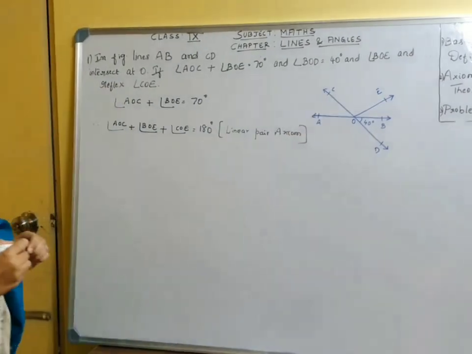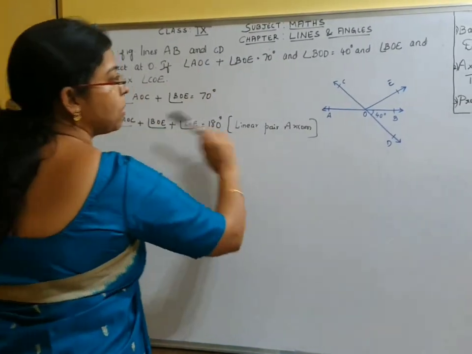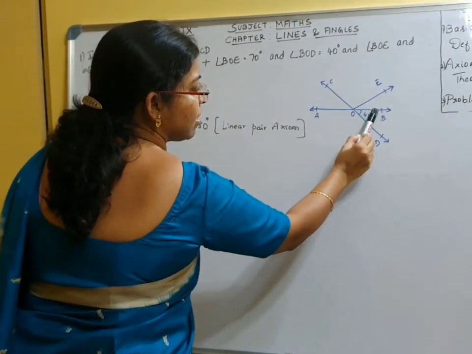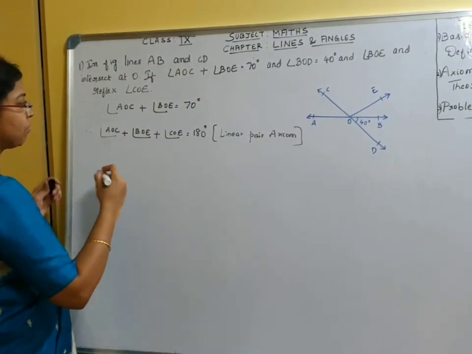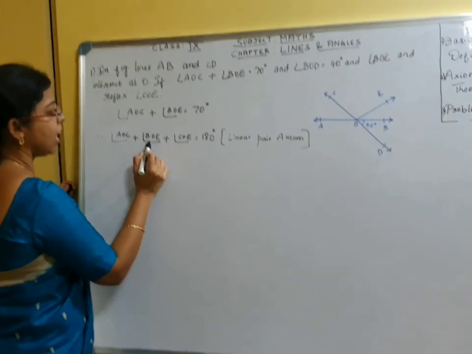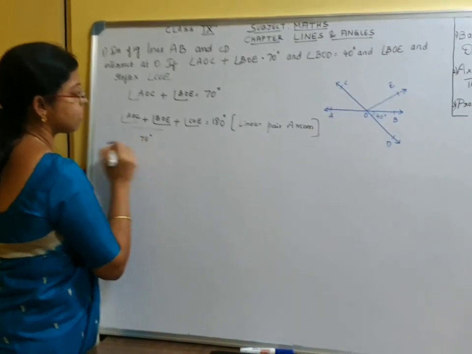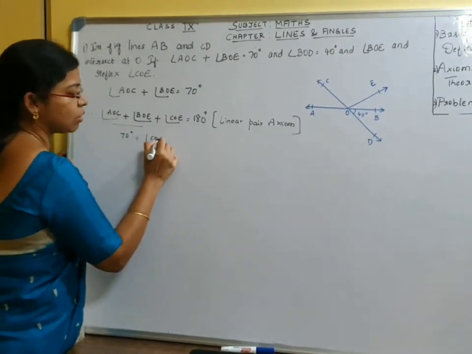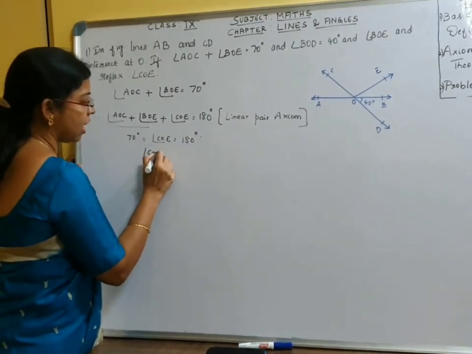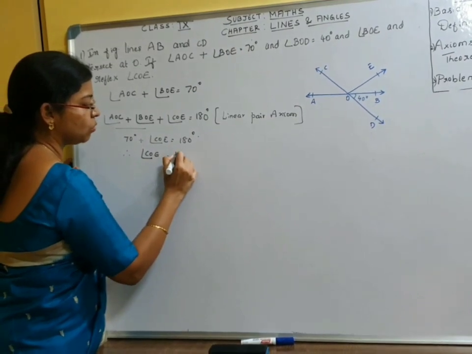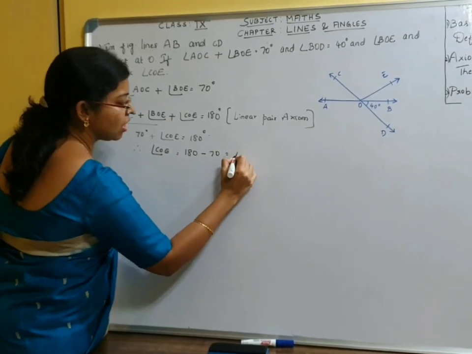The sum of the adjacent angles on a line. AB and CD are lines, they have already given in the problem. Therefore, the sum of the adjacent angles formed on the line AB should be 180 degrees. And it's given that AOC and BOE, the sum is 70 degrees. So we will write that 70 degrees plus angle COE, which we don't know, is equal to 180 degrees. Therefore, angle COE is equal to 180 minus 70, bringing it to the right hand side, which is 110